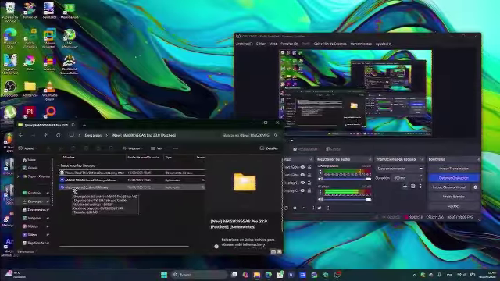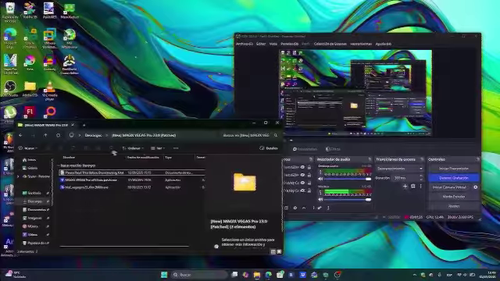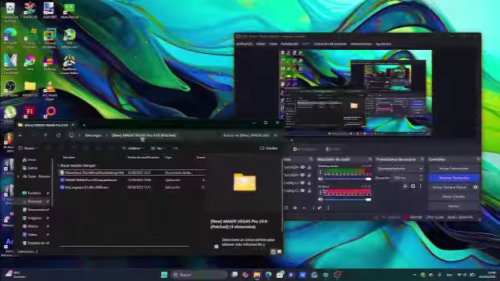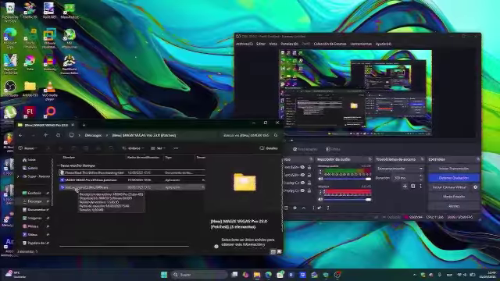So first, once you've extracted Magix Vegas Pro 23 patched folder, then you're gonna double click on the executable file. One of the executable files. If it says that, then yes, click yes.